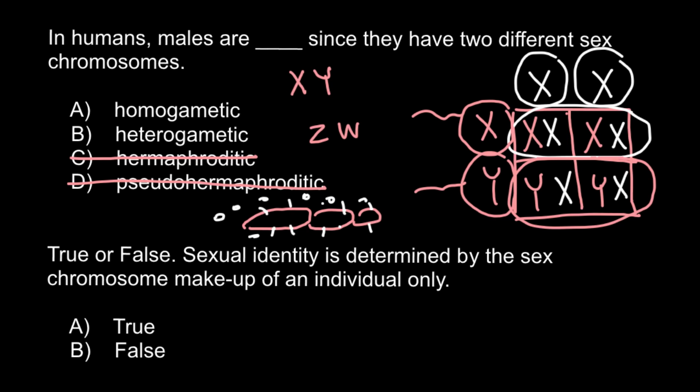In this system, the female would be heterogametic, would have two different sex chromosomes, and the male would be homogametic, would have two of the same type of sex chromosome. So as you see, once again our question: in humans, males are answer B, heterogametic, since they have two different sex chromosomes.